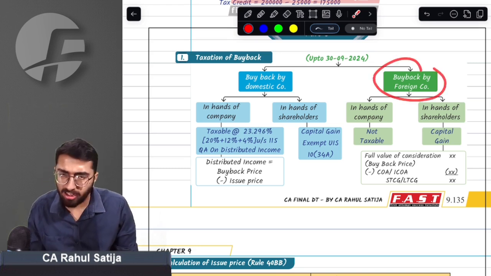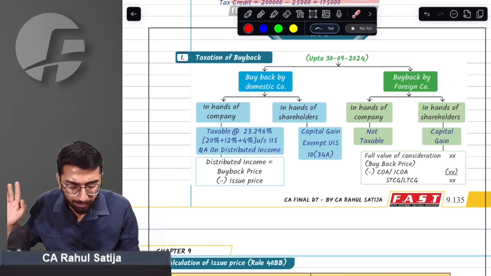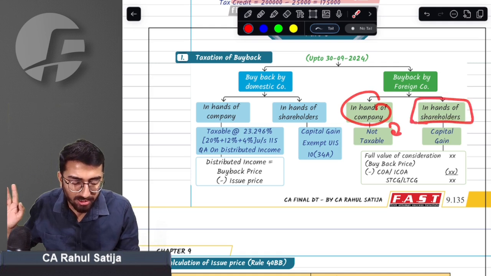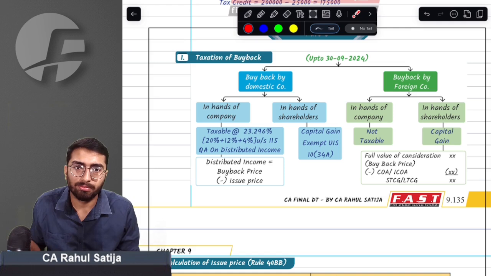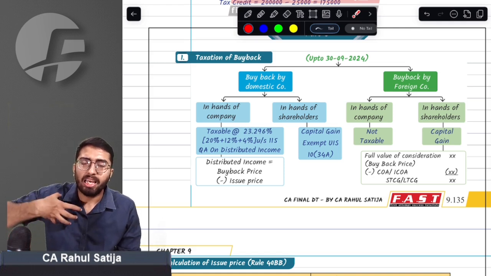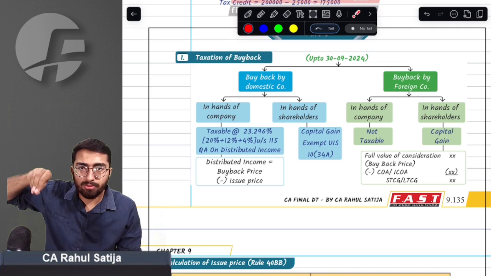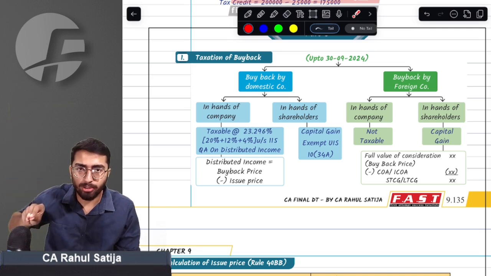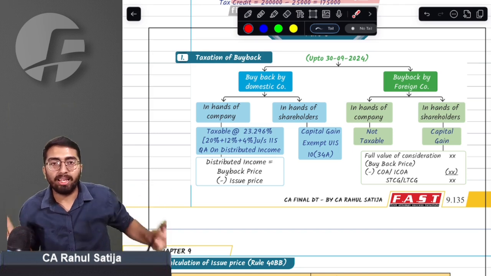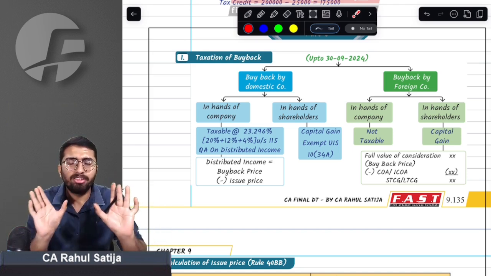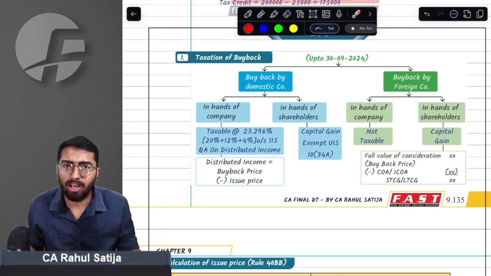And for a foreign company, whenever it did a buyback, the company was not taxed, but the shareholders were taxed, under capital gains. That means in case of a domestic company, the onus was upon the company to pay taxes on distributed income, and in case of a foreign company, the onus was upon the shareholders to pay capital gain taxes. There was a very different approach for different kinds of buybacks.